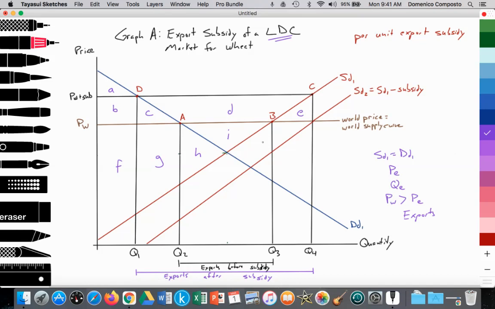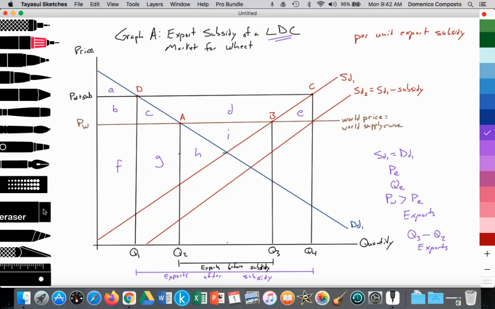And thus exports will increase from their original quantity of QE to Q3, while domestic quantity demanded will decrease according to the law of demand from QE to Q2. So the distance between Q3 minus Q2 will be wheat that is exported into the world market.